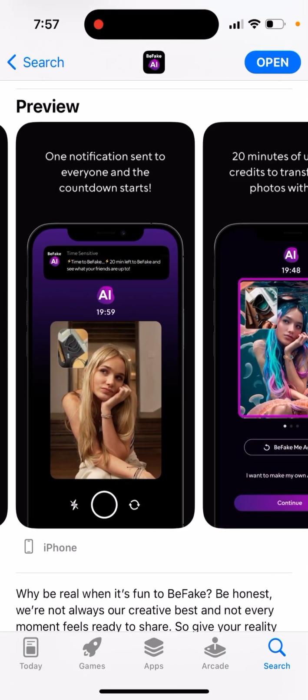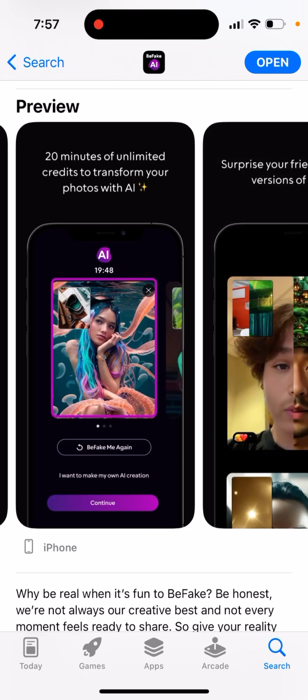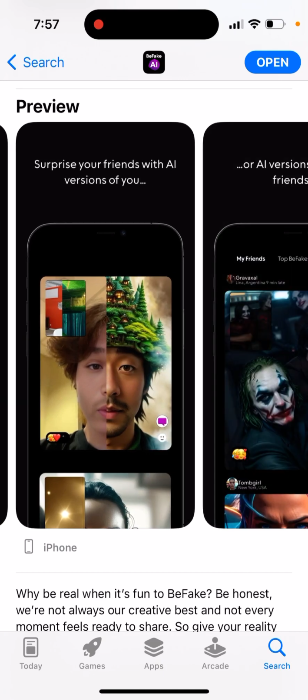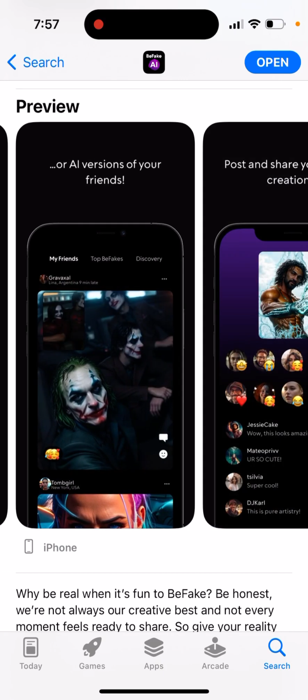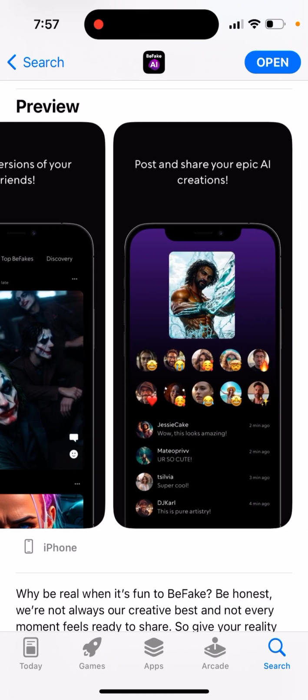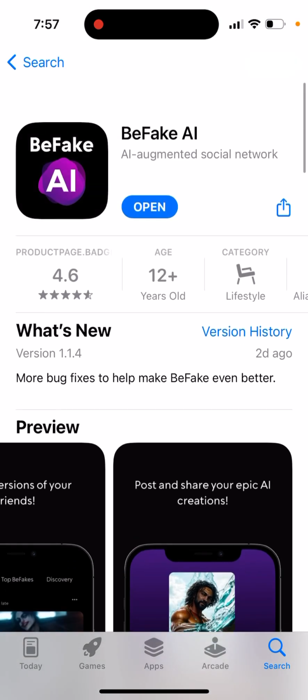So one notification is sent to everyone and the countdown starts. 20 minutes of unlimited credit to transform your photos with AI. Surprise your friends with AI versions of you or AI versions of your friends. Post and share your epic AI creation.